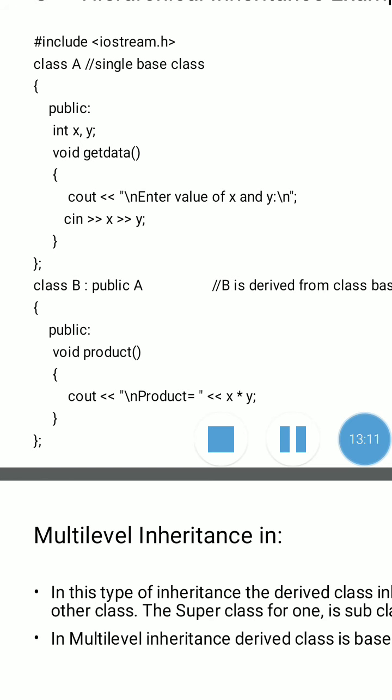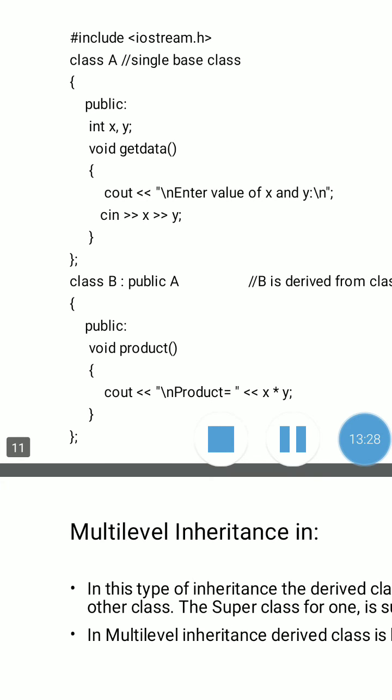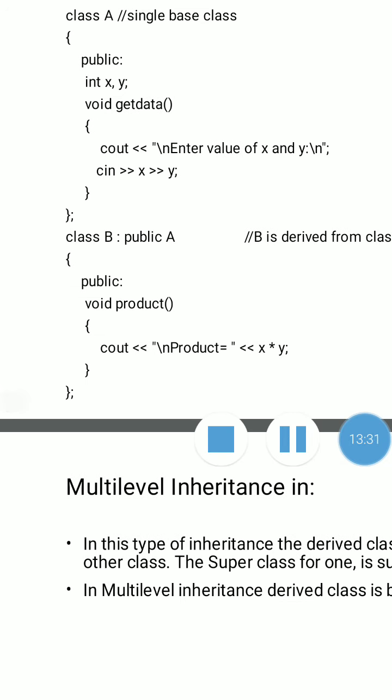After that, class B inherits the properties from the base class A. That's why here we write colon, then access specifier public and A. B is derived from the base class, that is class A. Then here we perform the product of X and Y in a member function of class B. The member function name is product, X into Y.